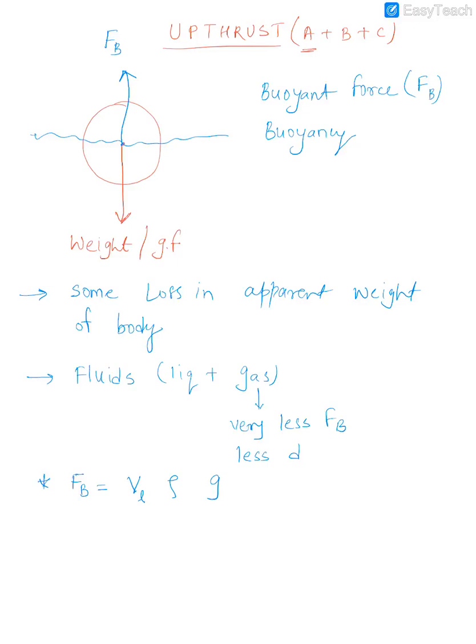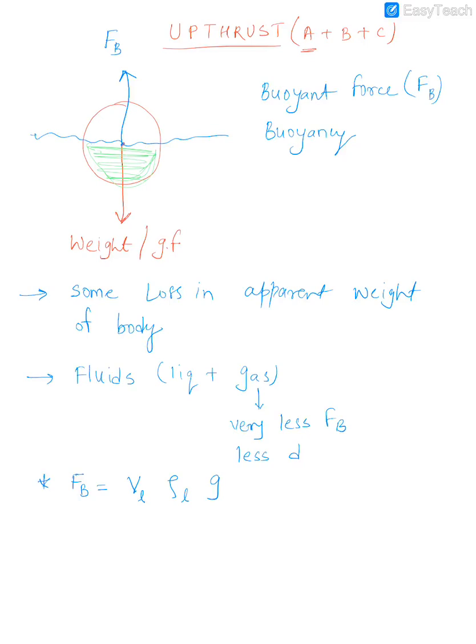For example, in this above example out here, when the solid was submerged in water, how much volume of water must have been displaced? All this volume of water must have been displaced. So it depends upon how much volume of water is displaced. If you are displacing more volume of water, it will experience more upthrust. Then it depends upon the density of the liquid. More the density of the liquid, more will be the upthrust. And it depends upon G, meaning what? Acceleration due to gravity.